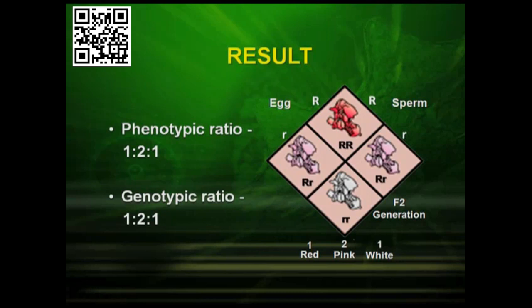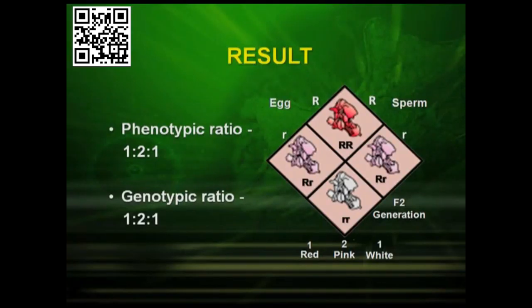The genotypic ratio becomes 1:2:1, and it is the same as the phenotypic ratio, 1:2:1. Now can you recall the monohybrid cross, where we found the ratio 3:1.